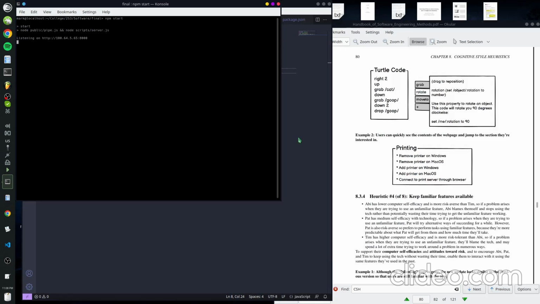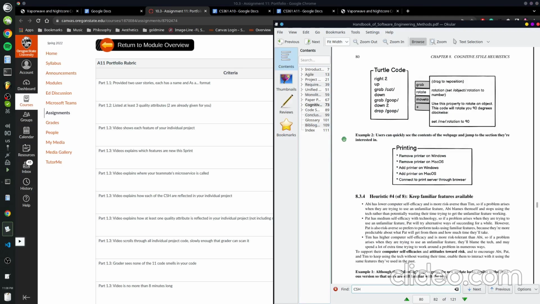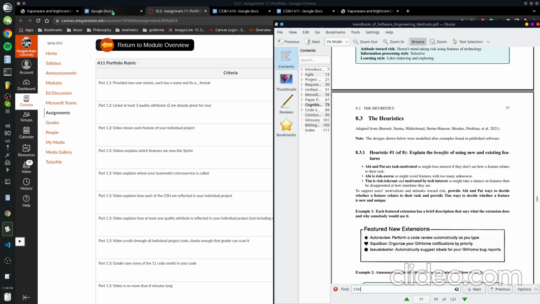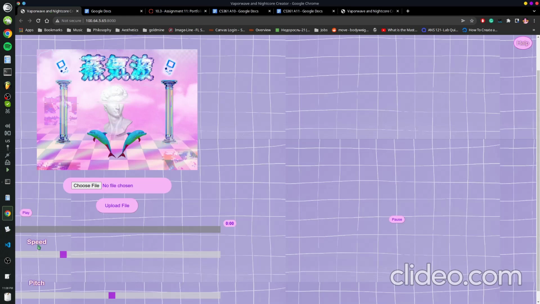Okay, let's talk about the CSH features now. The first one is explaining the benefits of using new and existing features.